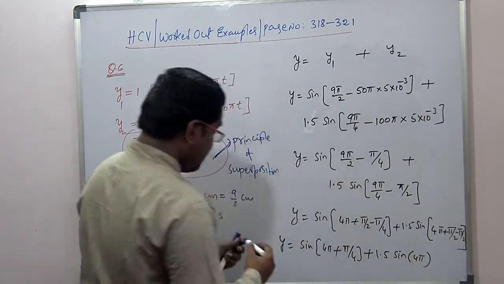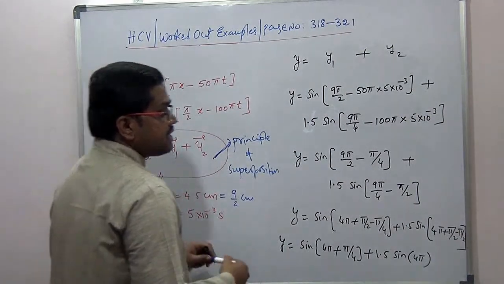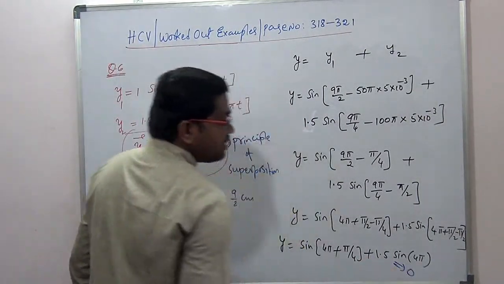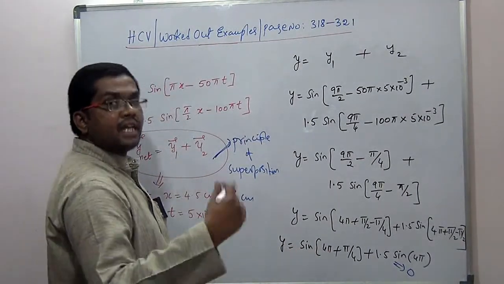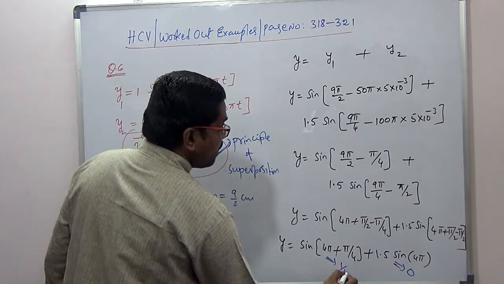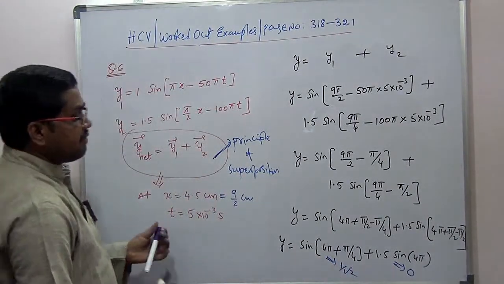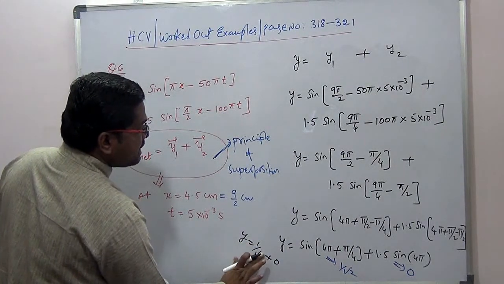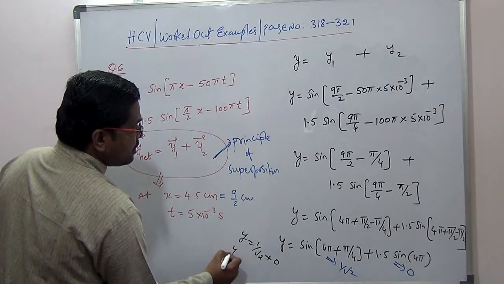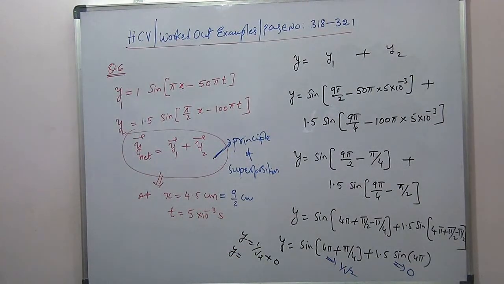So anyway this value will be 0. Then this value will be 4 pi plus pi by 4. 4 pi plus pi by 4 means sin pi by 4. Sin pi by 4 value is 1 by root 2. The answer finally will come as y is equal to 1 by root 2 plus 0. So 1 by root 2 is 1 by 1.414. What is 1.414 approximately? See clearly.